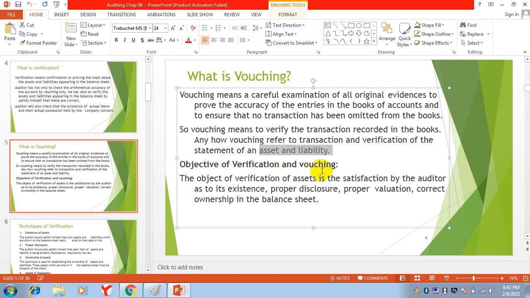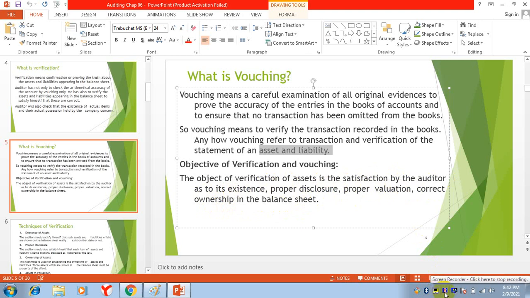Objective of verification and vouching. The object of verification of asset is the satisfaction by the auditor as to its existence, proper disclosure, proper valuation, and correct ownership in the balance sheet.